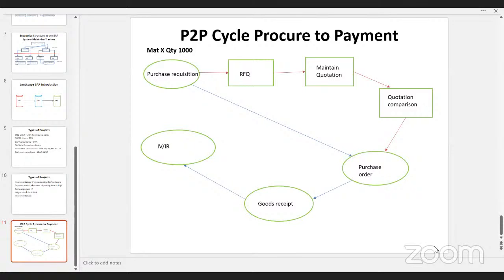In this scenario, you will finalize vendor A, then start purchasing material from vendor A, and vendor A will supply the material to you. Then you will receive the material, verify the invoice, and make the payment to vendor A. This is how the P2P cycle is involved.